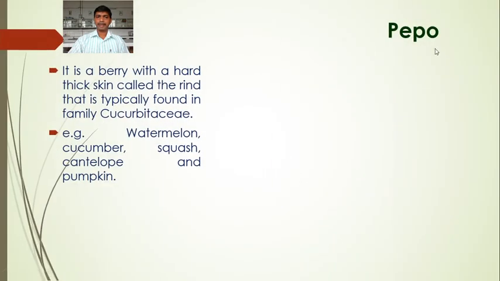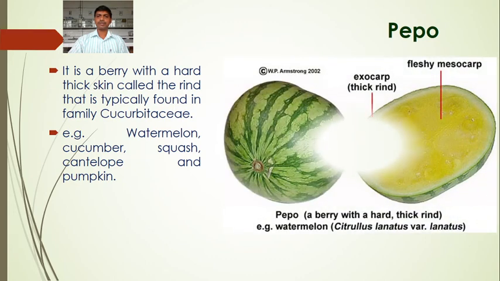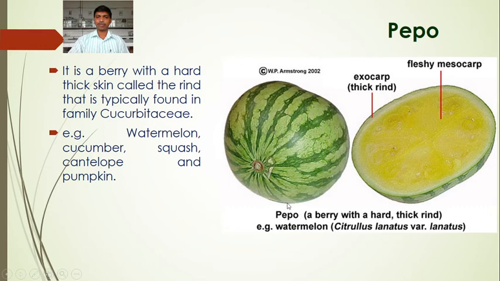Next is the pepo, which is the characteristic of family Cucurbitaceae. For example, watermelon, cucumber, squash, pumpkin. It is a berry with a hard, thick skin called the rind. So this is the watermelon. We know its outer skin, or its pericarp, is very hard.